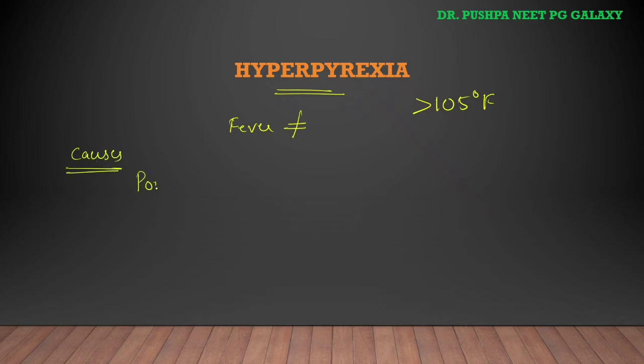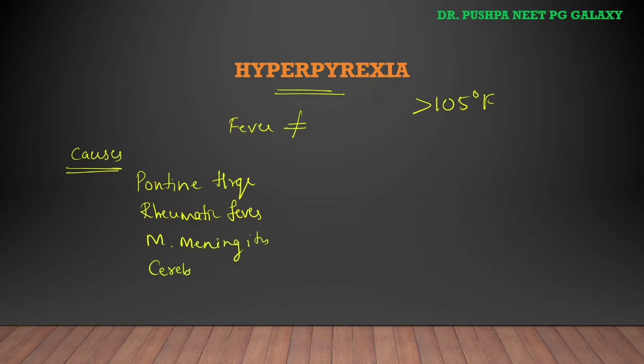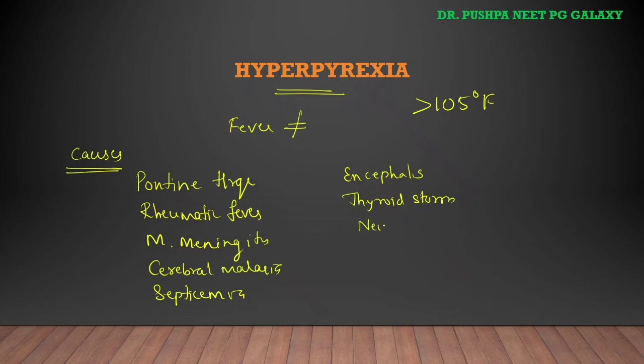It can be pontine hemorrhage, rheumatic fever, meningococcal meningitis, cerebral malaria, septicemia, encephalitis, thyroid storm, and neuroleptic malignant syndrome.